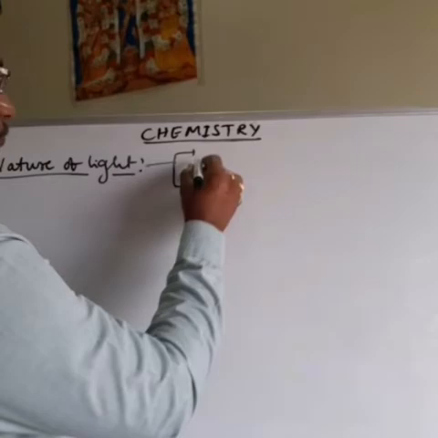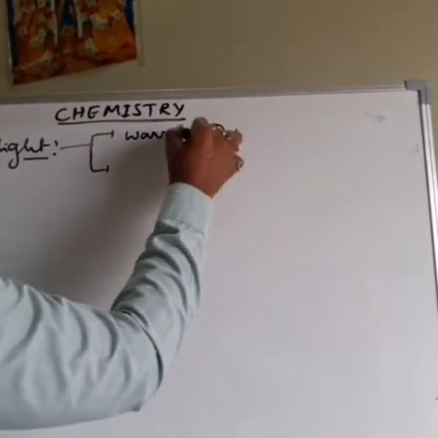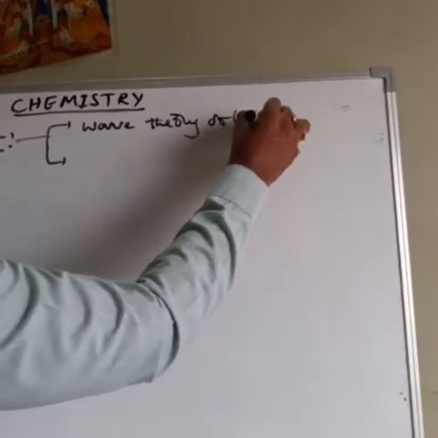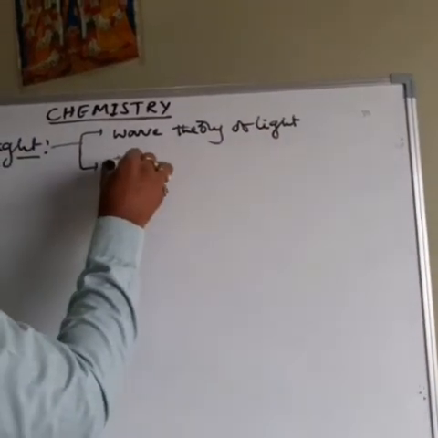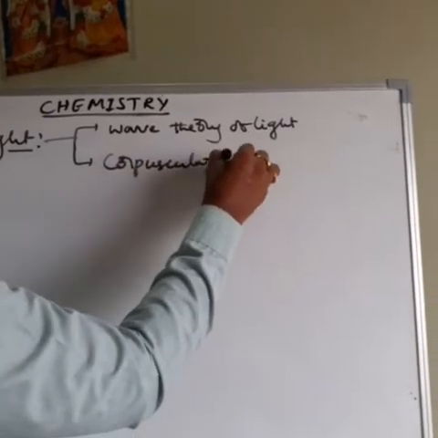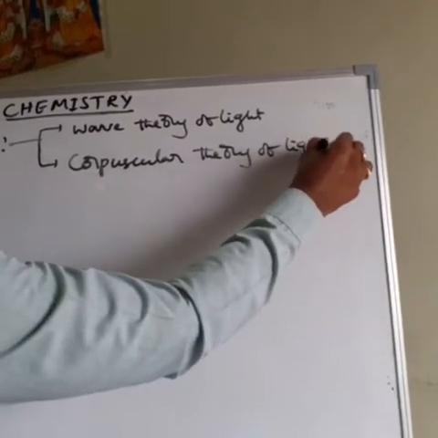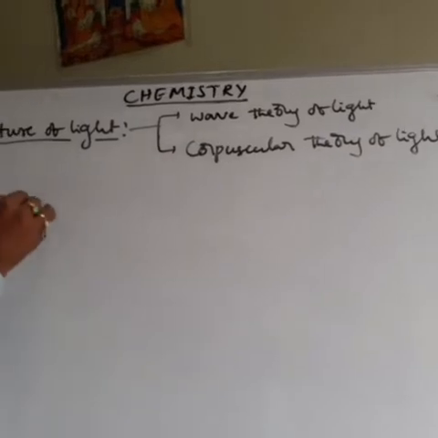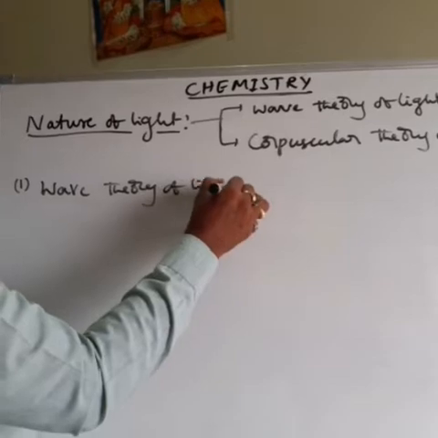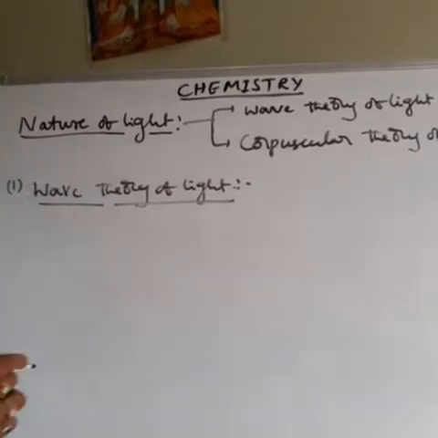What are the two theories? First one is the wave theory of light. Second one is the corpuscular theory of light. Then first, the wave theory of light. Okay, see what is the concept involved in the wave theory.